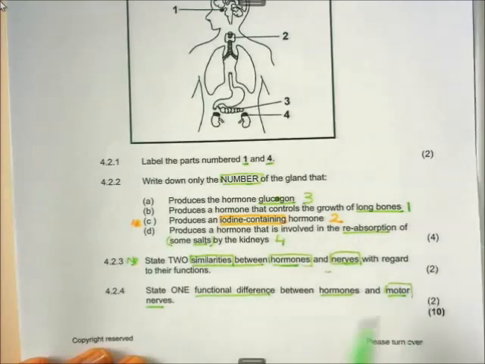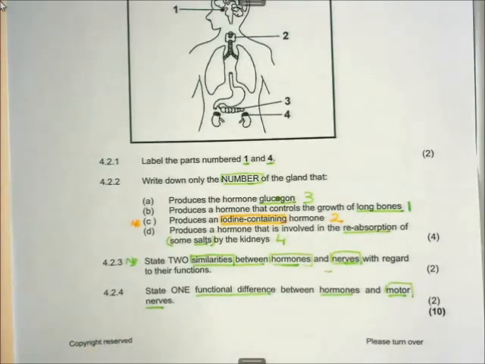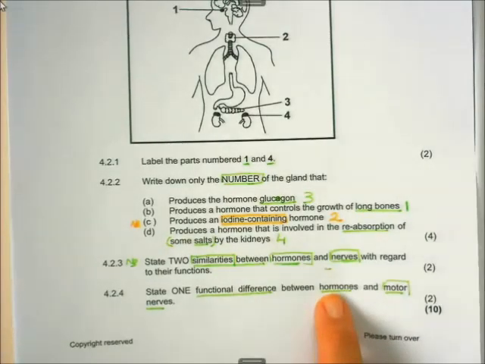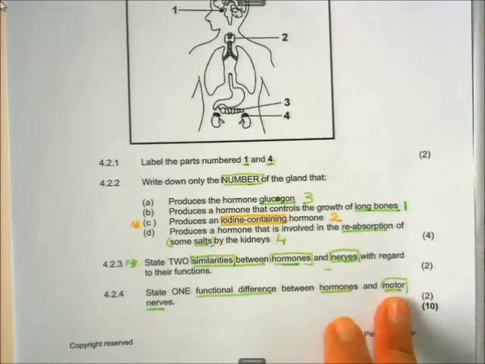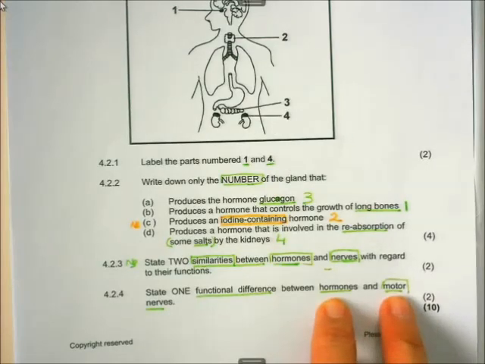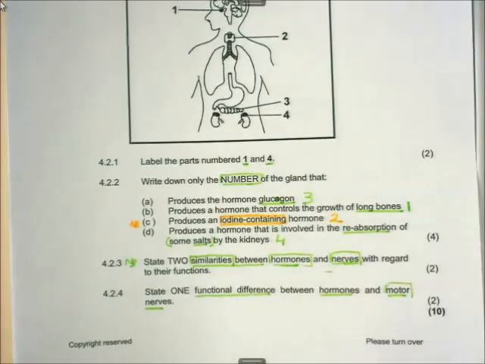Now, motor nerves is the same as the nerve system. And remember, during the break, I will give you a chance to write it down. So this one, hormones, operates in the blood system. It secretes hormones. This one operates on neurons and is electromechanical, with rapid, short-lasting reaction, while the other has a slow, long-lasting reaction, etc. So you can see, very important, go and learn your differences between hormones and the nerve system.